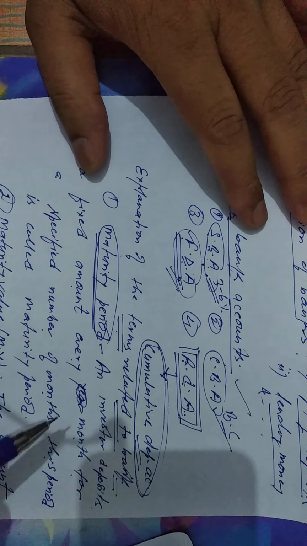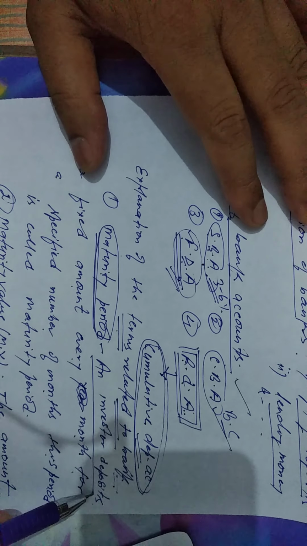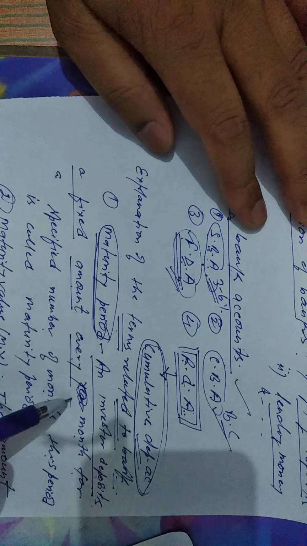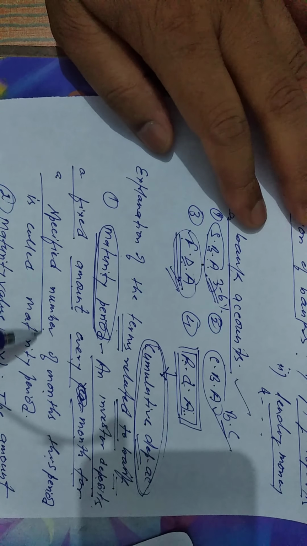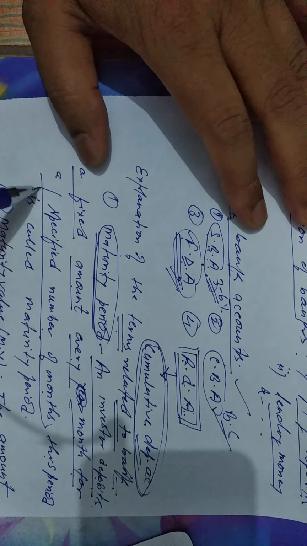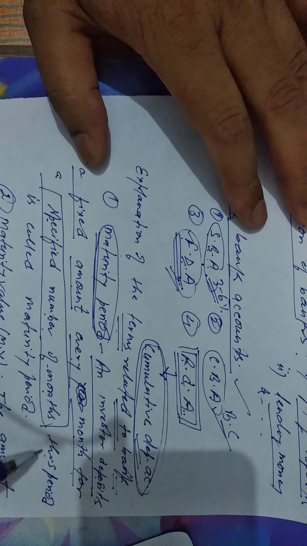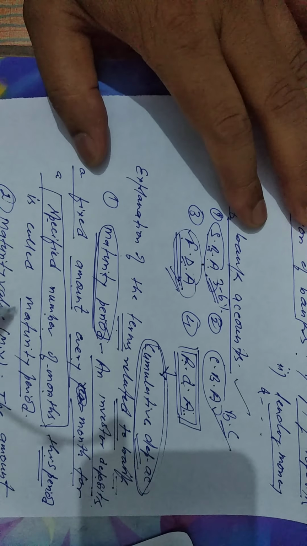We can define it this way: an investor deposits a fixed amount every month for a specific number of months. This specific number of months is called the maturity period.